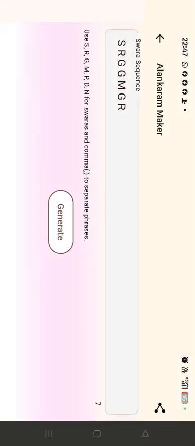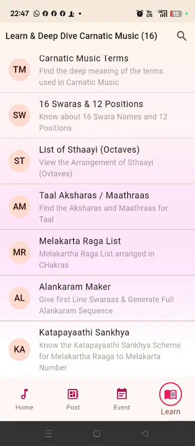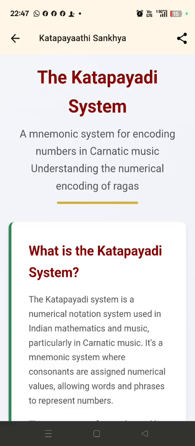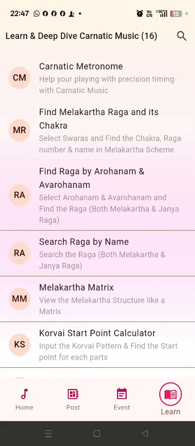So this is the Alangaram maker. Then there's a theory in Carnatic music, the Katapayadi system. We have explained the theory behind the Katapayadi system. Like this, we have built around 16 tools here.